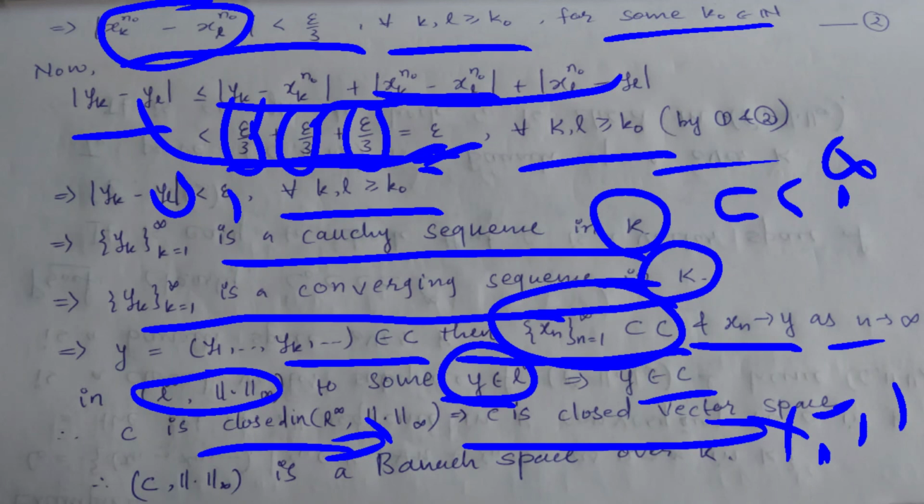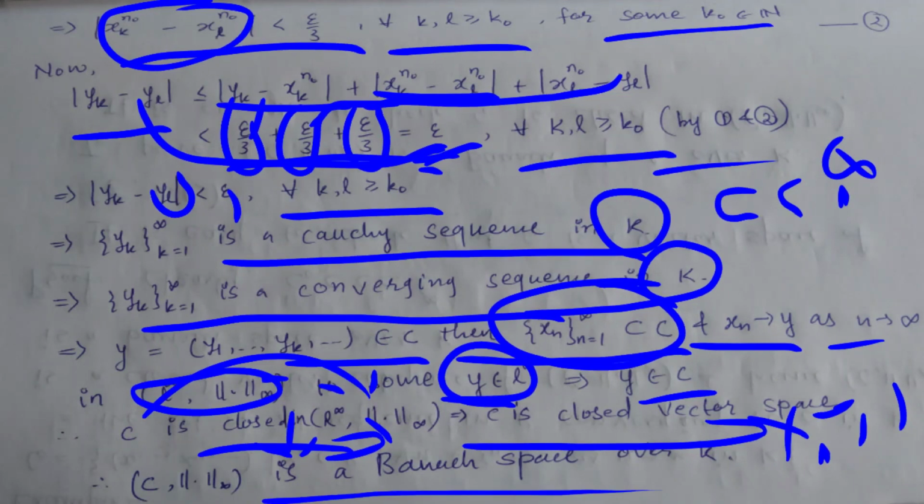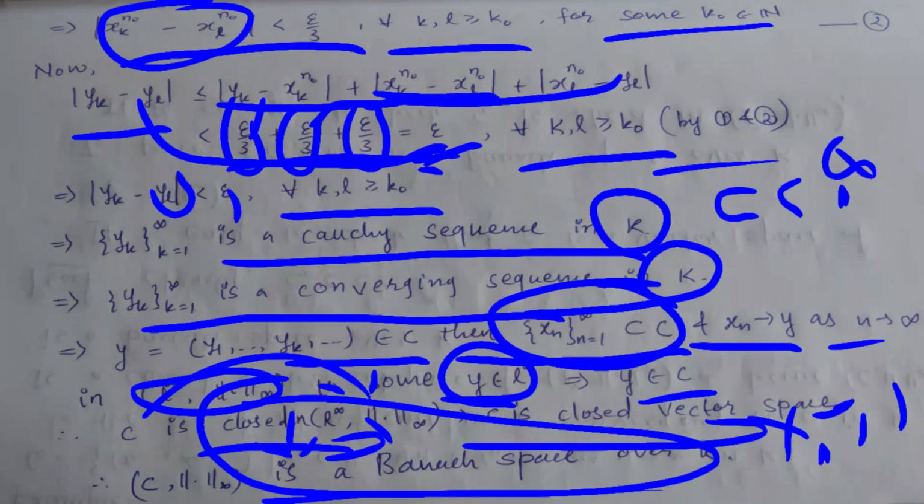So you can say that this is a Banach space over K. Here I am using the earlier theorem, right? That is, a subspace is closed in this space if and only if it is a Banach space. So here I am using the earlier theorem. So hence proved.